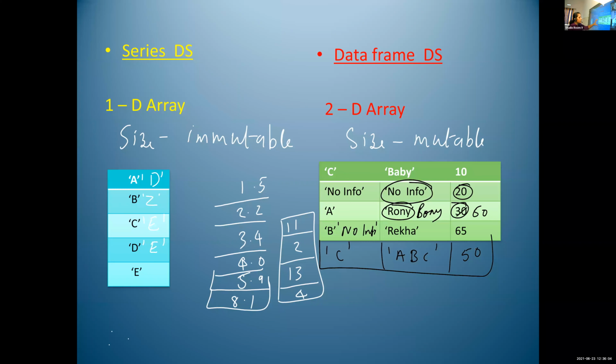That is the size mutable concept. Size mutable means we can change the number of rows or number of columns. Is it clear, Hannah? Size and value. Is it clear?